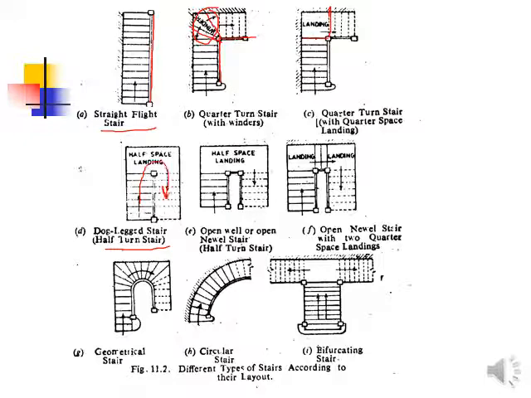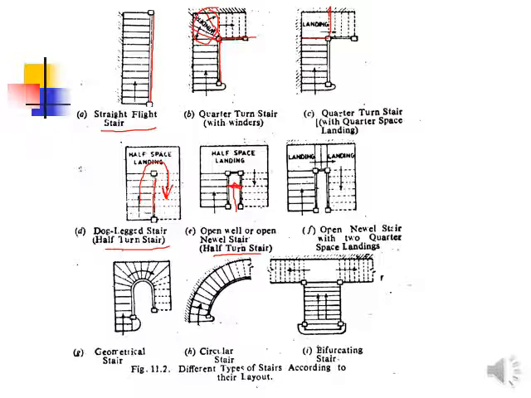This is a 180-degree turn. You may have an open well or open newel stair, a half turn stair, but with a proper space in between. Here you cannot see the space, but if we provide proper space between the two 180-degree turn flights, it is called a half turn stair.